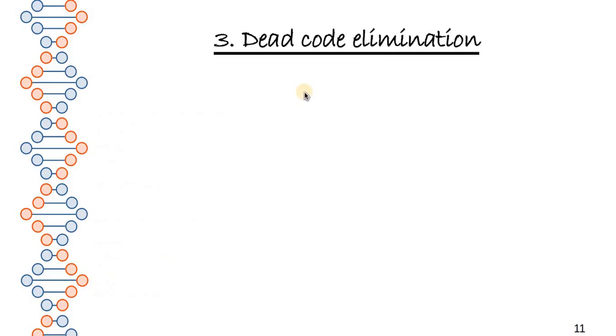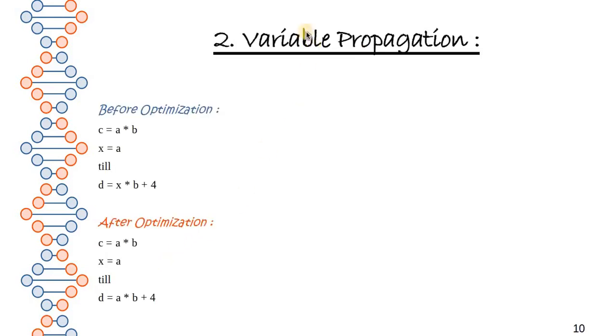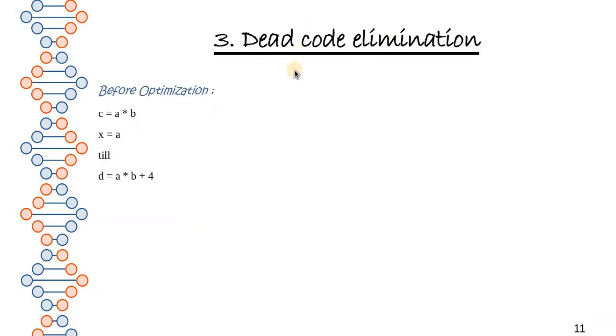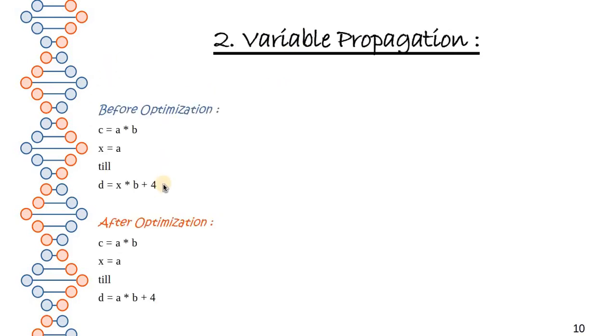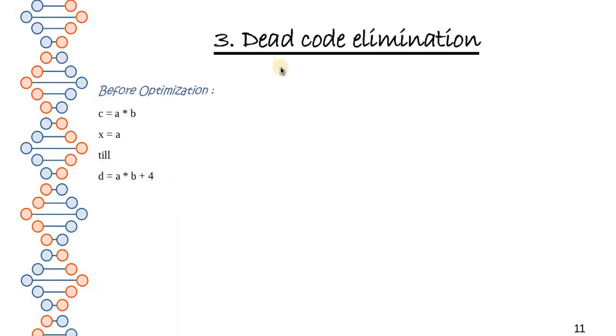Dead code elimination is very much related to variable propagation. Let's see it. Before optimization, what we get is this one. The output of variable propagation is used here. So after optimization, the extra variable, whatever the data of a was stored in x, is removed in the case of dead code elimination, because this line of code doesn't provide value to our program. Instead, it will lag our program, and also takes extra memory.